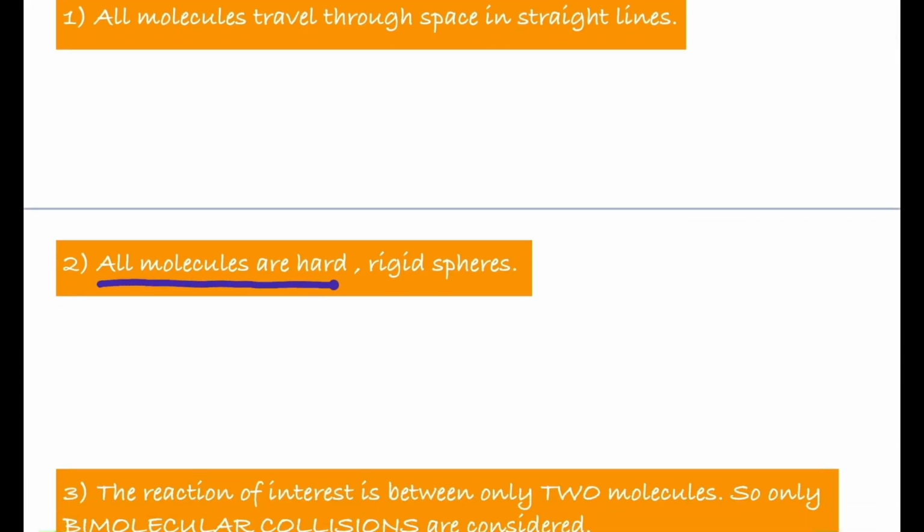And all molecules are hard, rigid spheres. All molecules are hard, they are like cricket balls, and they are rigid spheres. They are spheres. Whatever the molecule may be, for example, it may be methane molecule or ammonia molecule, or it may be sulfur dioxide,